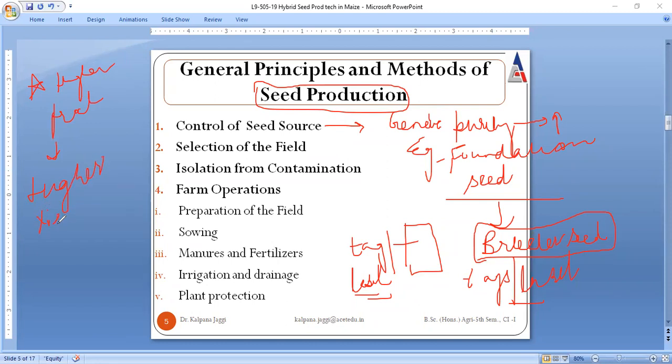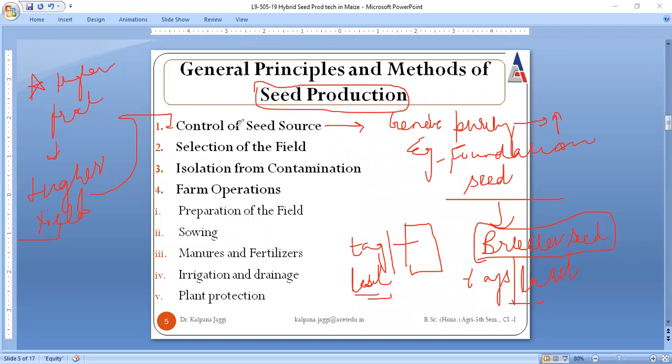But higher yield will be achieved only when the source is genetically pure. And genetically pure sources are not available in the market, right? They are available in a recognized institute. And whenever any source is procured from a recognized institute, it itself ensures its genetic purity.